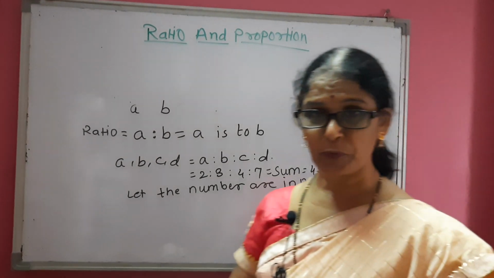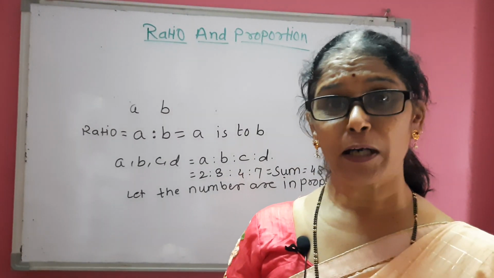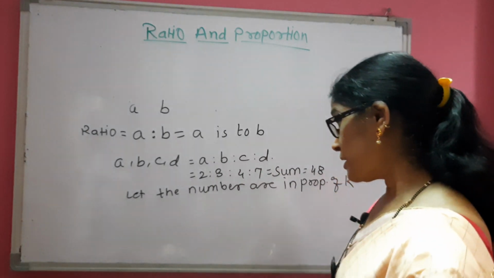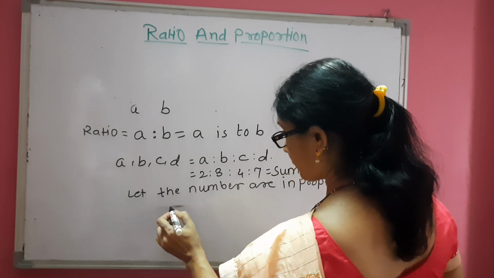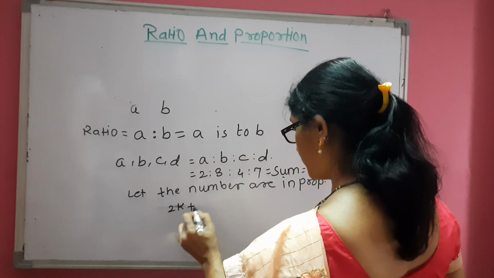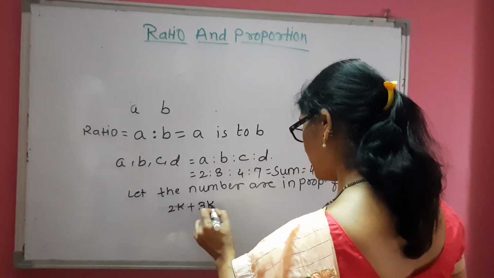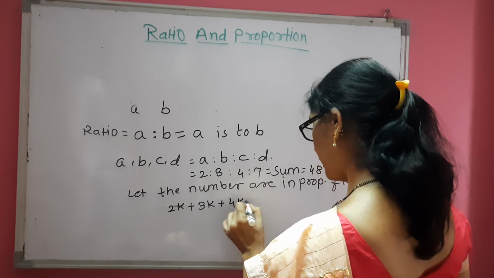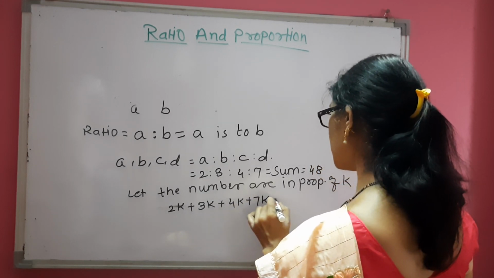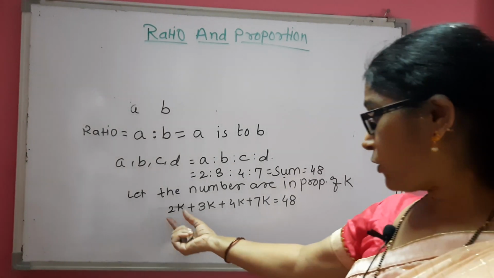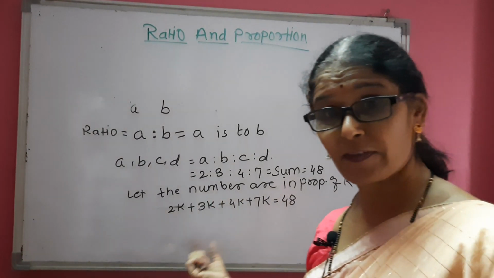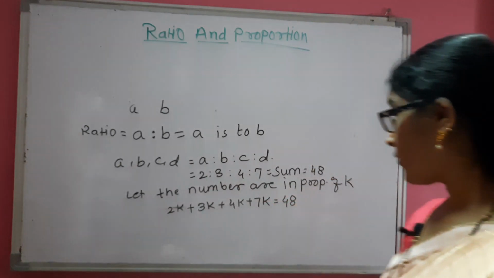They are in multiples of k, which means they become 2k, 3k, 4k, 7k, and the sum of all these is 48. So we write 2k plus 3k plus 4k plus 7k is equal to 48.